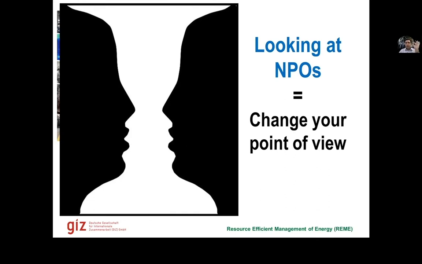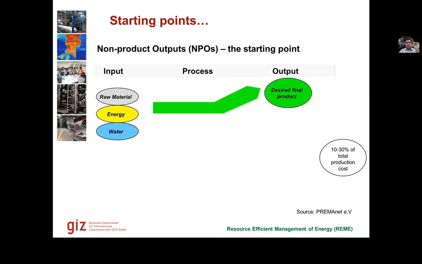So we have to change our point of view. The starting point is to see which inputs are there, which process do they go through, and what is our desired final product. So our desired final product in a fabric mill is a finished fabric. In a garment mill is a finished garment.